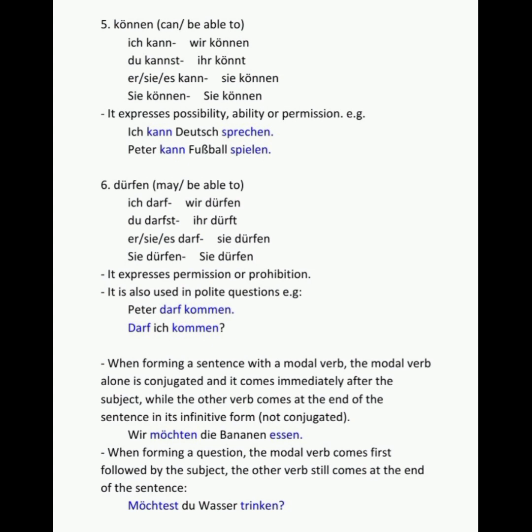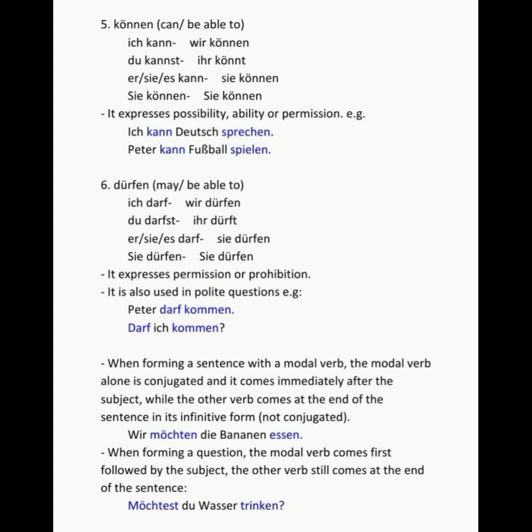So basically, the point is this. When using the modal verbs, the modal verb comes immediately after the subject. You conjugate the modal verb, but the other verb, you do not conjugate it. You just leave it at the end of the sentence in its infinitive, okay? Okay, last point. When forming a question, the modal verb comes first, followed by the subject. The other verb still comes at the end of the sentence.